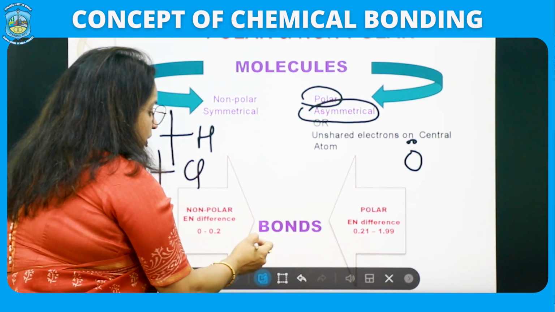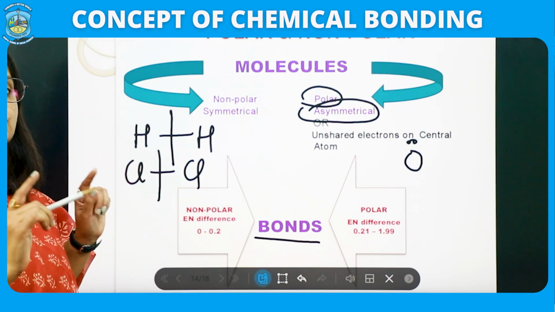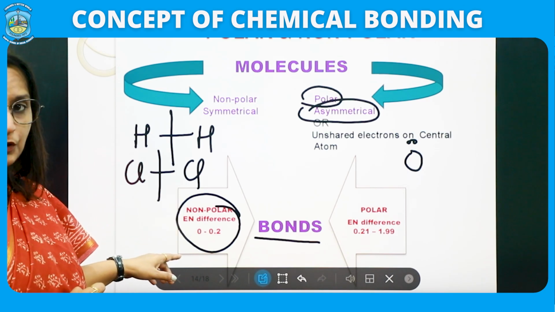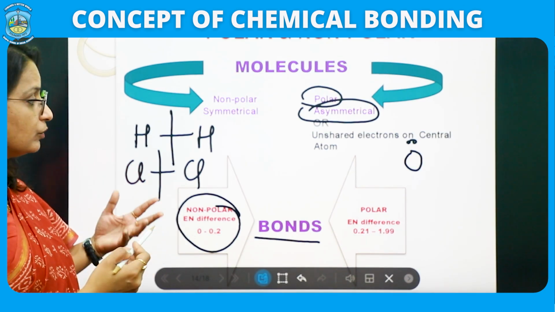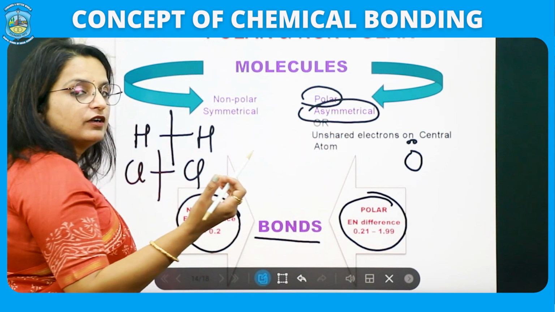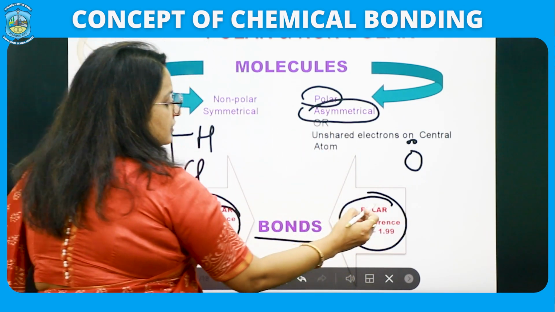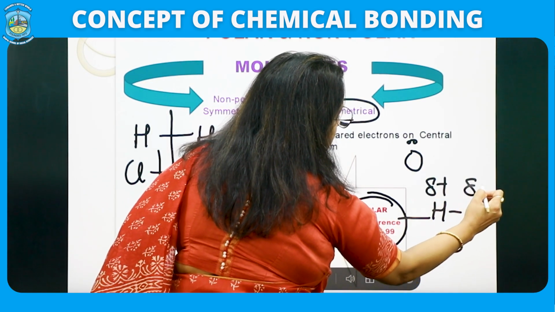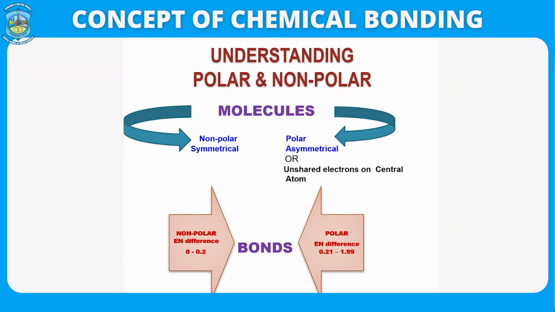And when I am talking about bonds, then you should remember the electronegativity difference. In non-polar, the electronegativity difference is almost negligible, but in polar there is a certain value for electronegativity difference, which gives rise to a small positive and small negative charge. So, this is the basic idea and basic concept which you should remember while studying polar and non-polar structures.